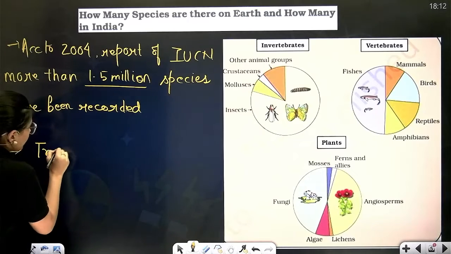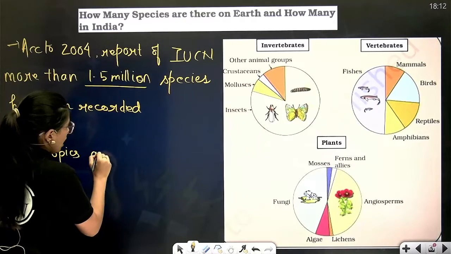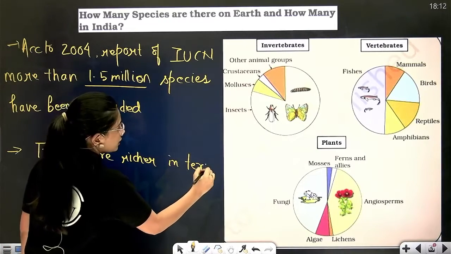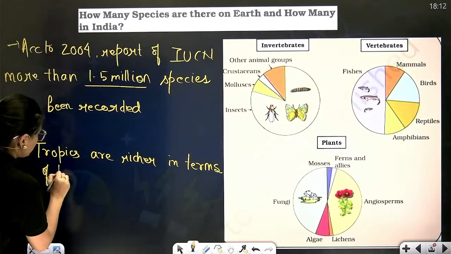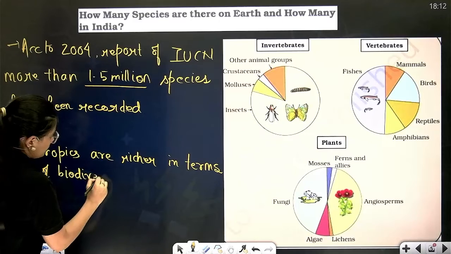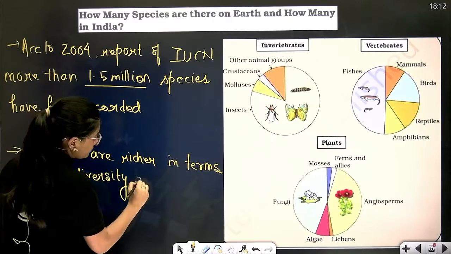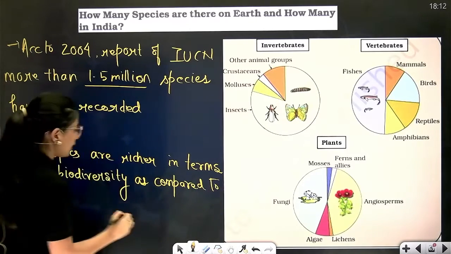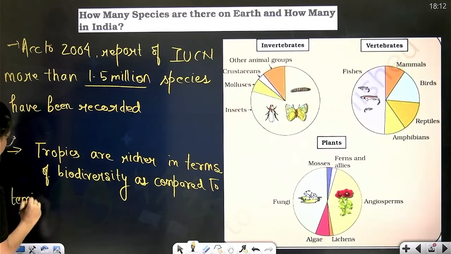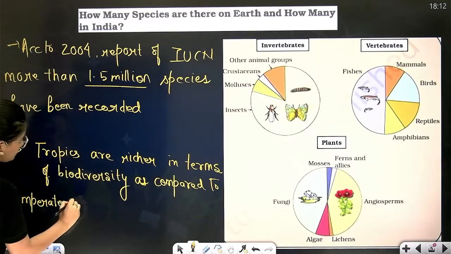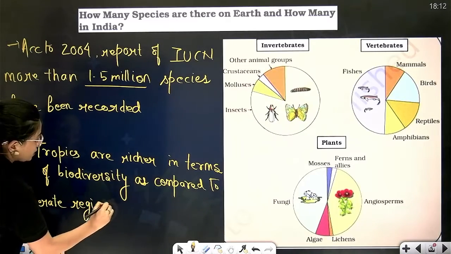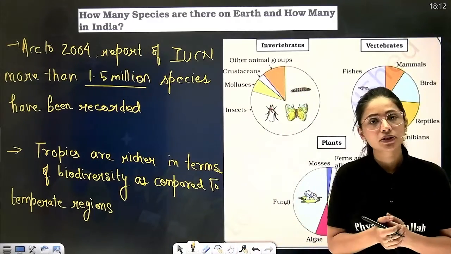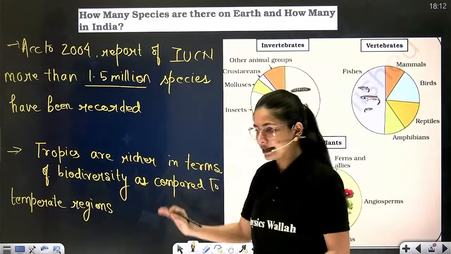And where are more species still to be discovered? Tropical regions are richer in terms of biodiversity as compared to temperate regions. So as compared to temperate, tropics are richer in terms of biodiversity. The reasons behind this are three.